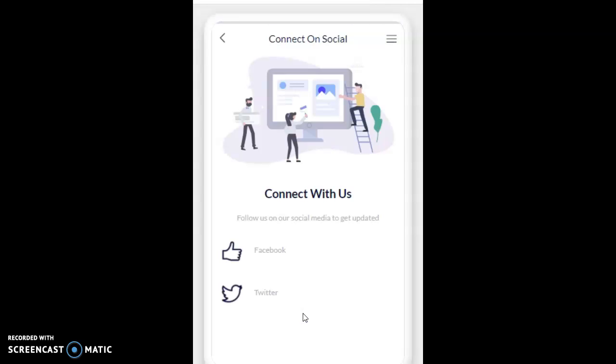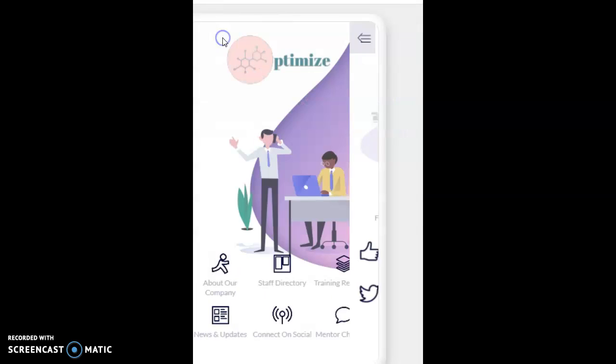Of course, we also have a social media page, so if you're a lucky follower and you want to receive any updates, you can do so by going through our Facebook and Twitter.